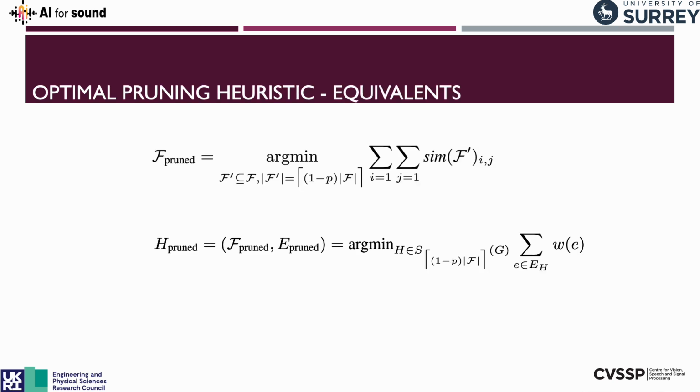And of course, we can then draw the equivalents to our graph-based embedding, where we want to minimize the weight of the edges, so the total sum of the edges, where we remove this many filters, which is how many filters we want to remove, under this new function, which is a subgraph function. So once we remove a node, we also want to remove the edges, so we apply this new subgraph function instead of applying this removal.